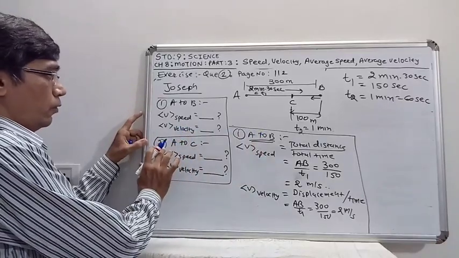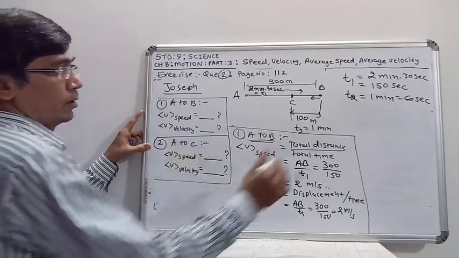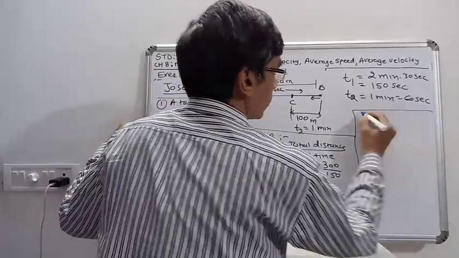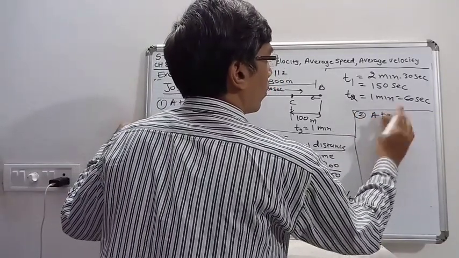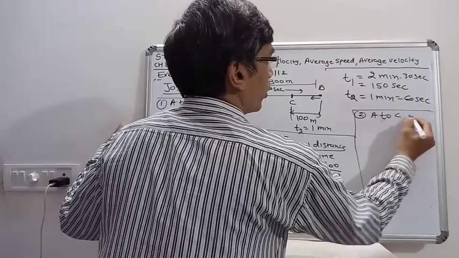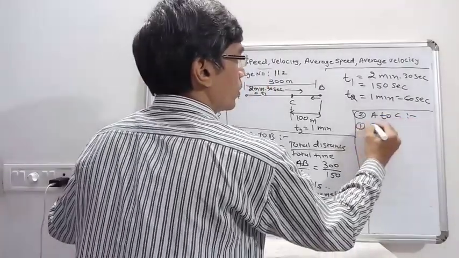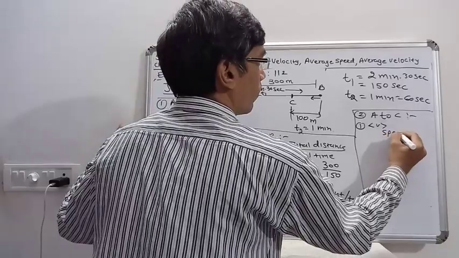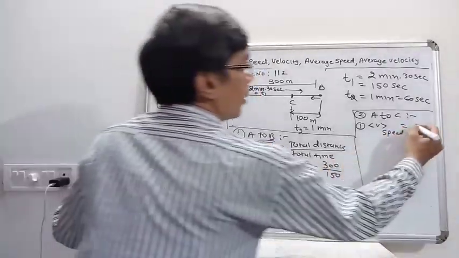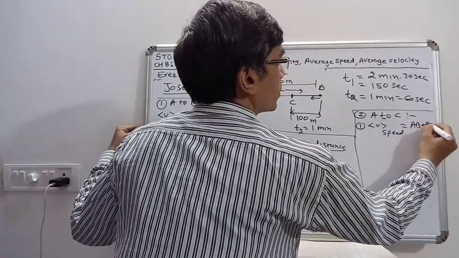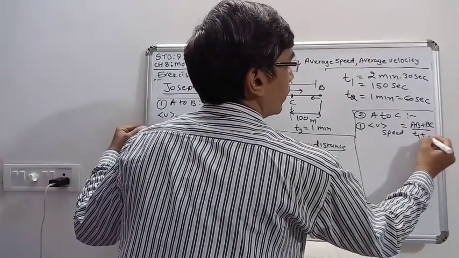Now during the A to C path, first the average speed is given by total distance upon total time, and it is AB plus BC upon T1 plus T2.